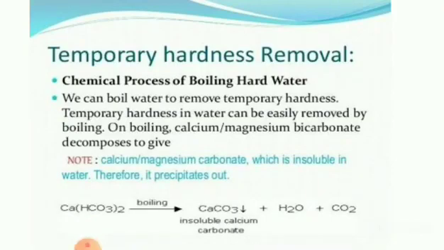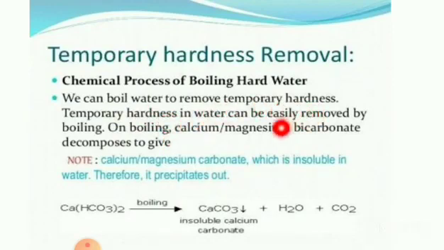First, temporary hardness removal. Here the boiling method is used. Temporary hardness is easily removed from water by boiling. When heated, the calcium hydrogen carbonate decomposes producing insoluble calcium carbonate.